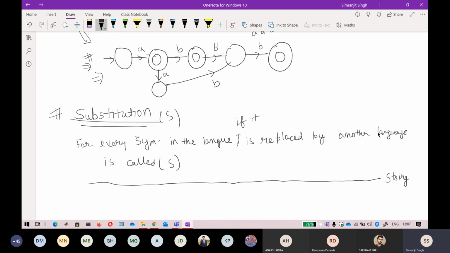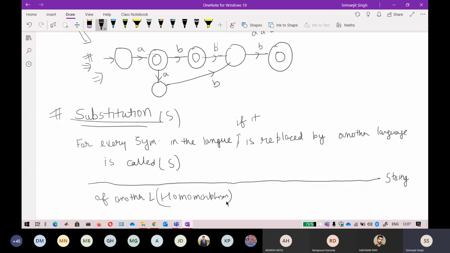We are now replacing one symbol with a language, but in homomorphism we are replacing it by a string of another language. So that is only the difference.